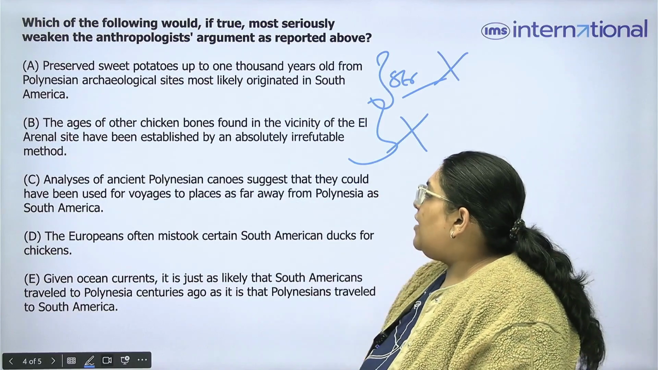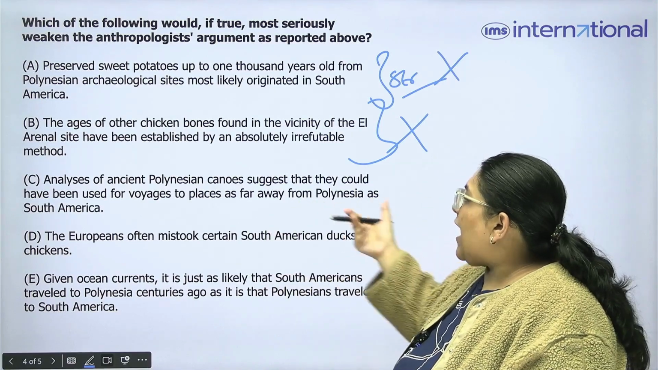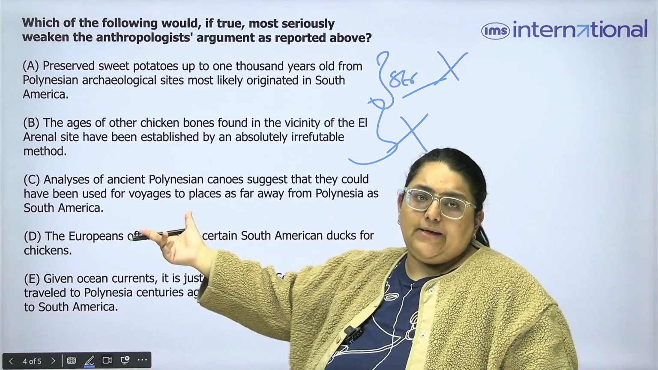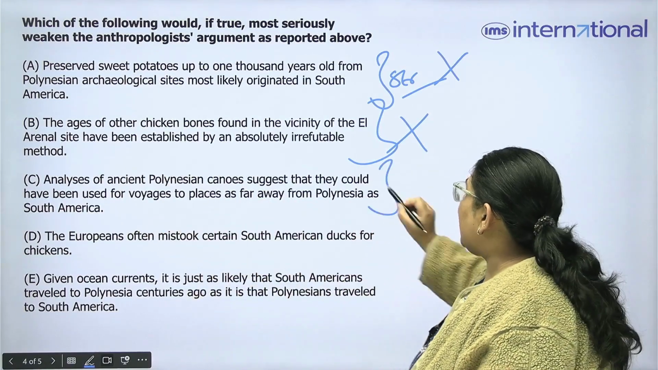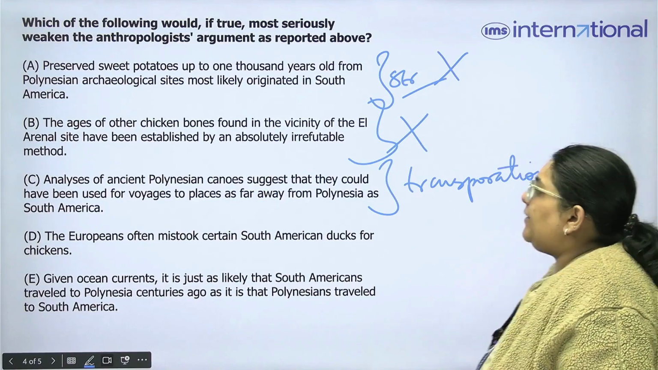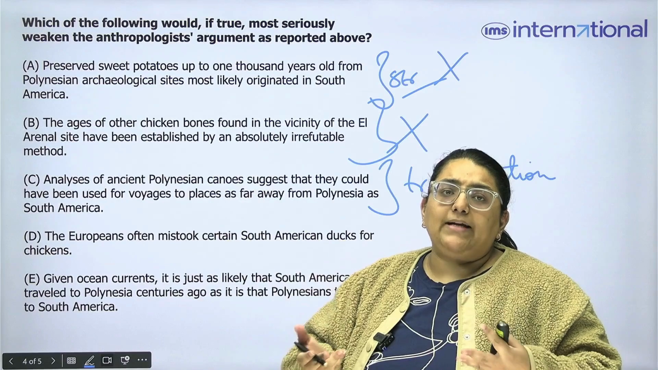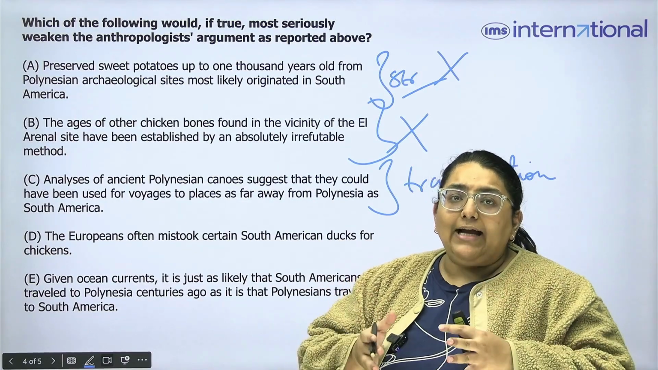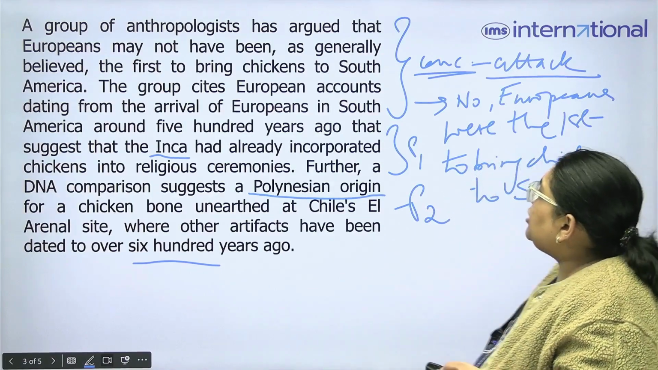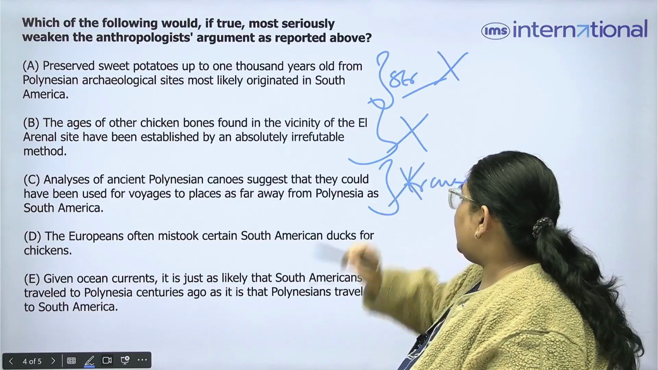Now let's have a look at C. What is C saying? Analysis of ancient Polynesian canoes suggests that they could have been used for voyages to places as far away from Polynesia as South America. So again this option is telling us that travel was possible between Polynesia and South America. In another way, it is suggesting that the chicken might have also come from Polynesia, and it is strengthening the argument that the chicken might not have come from Europe. So we can eliminate option C.